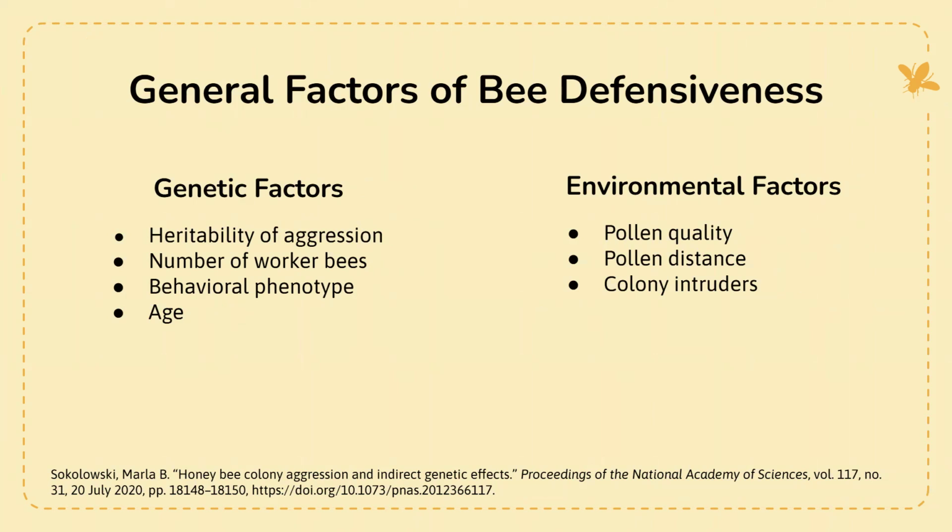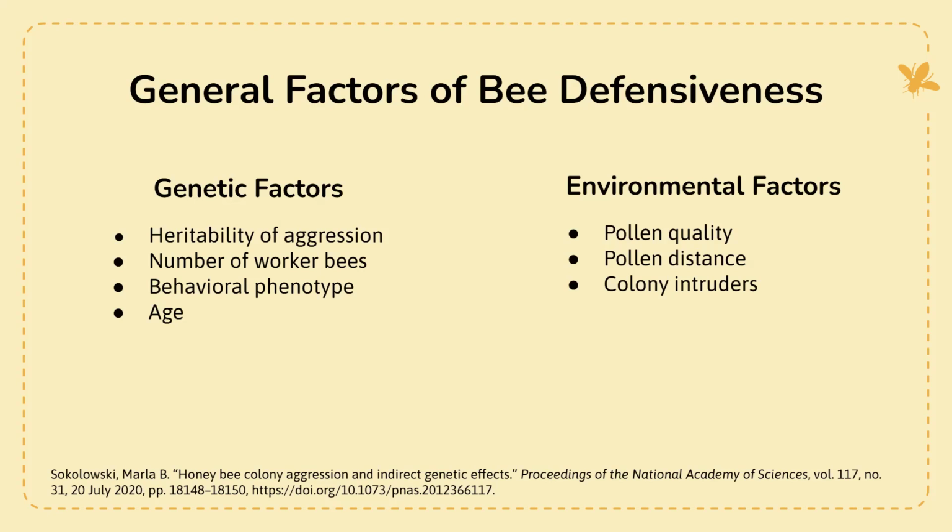The number of worker bees is also a big impact. If a hive is larger, they're going to send out more bees when there is danger alerted to them. Behavioral phenotypes. So this kind of goes hand in hand with that Africanized honeybee. Certain bees are more prone to being aggressive. We call those bees usually guard bees or soldier bees. Sometimes it's their job to be more aggressive than others.